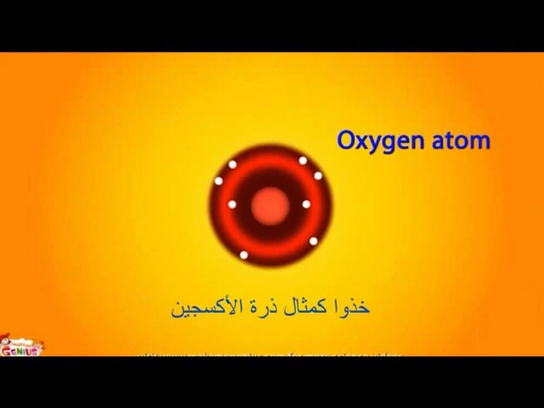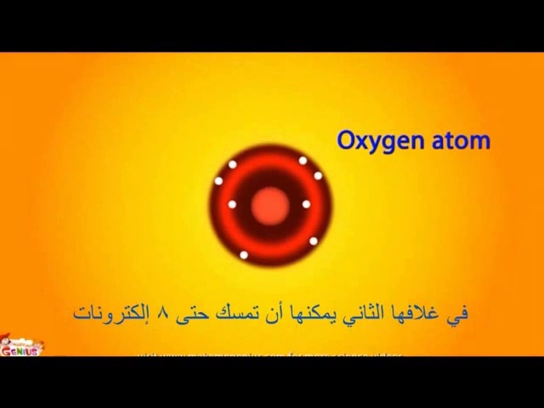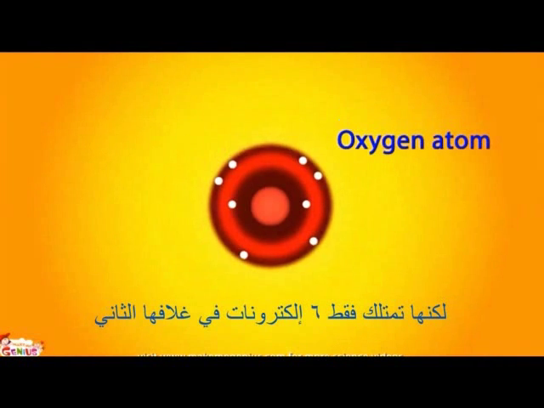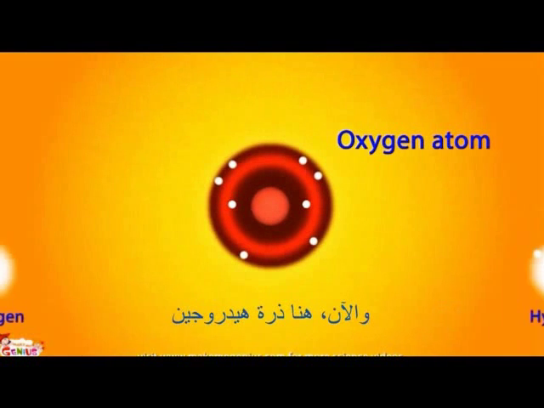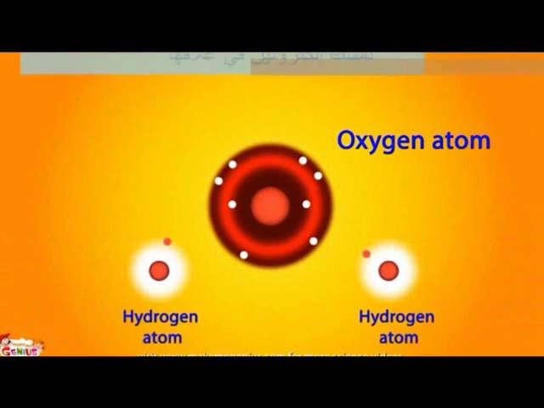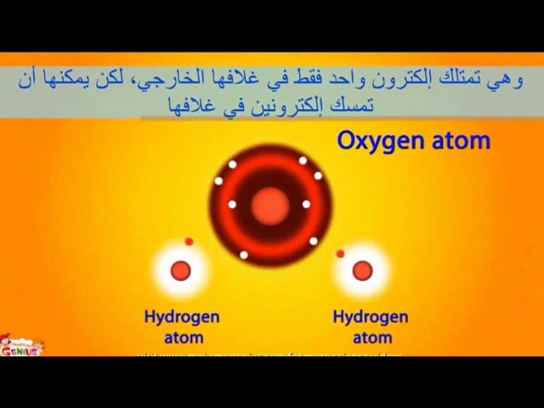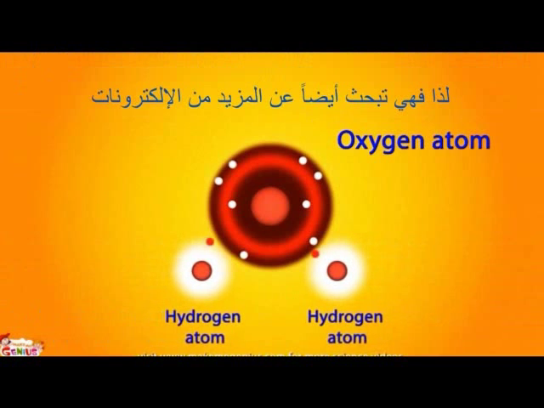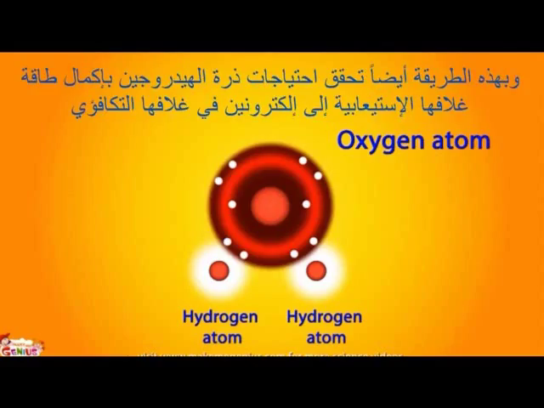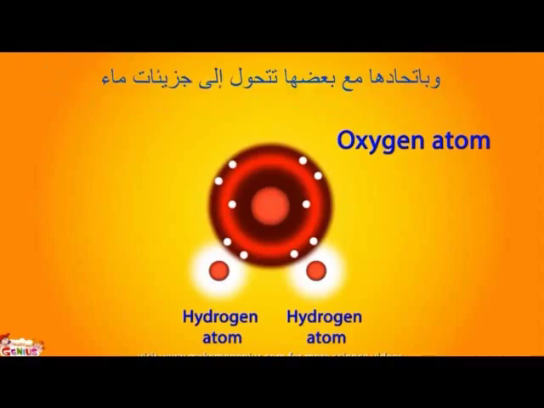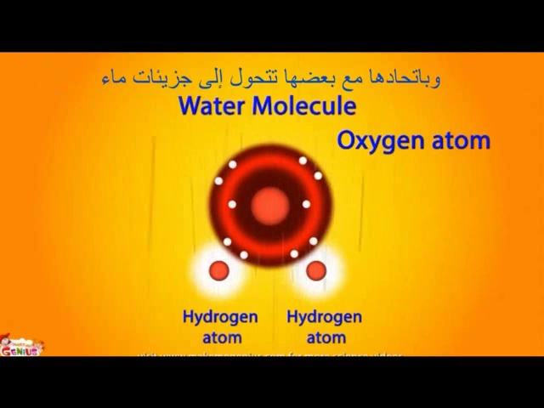Take, for example, an oxygen atom. In its second shell, it can hold up to 8 electrons, but the oxygen atom only has 6 electrons in its second shell, so it is always looking for more electrons to fill its shell. Now, here is a hydrogen atom. It only has 1 electron in its outer shell, but it can hold 2 electrons in its shell. So it is also looking for more electrons. So the oxygen atom bonds with 2 hydrogen atoms to fill its valence shell by sharing 1 electron from each hydrogen atom. In this way, the hydrogen atom's requirement is also fulfilled, as they can also fill their shells to their capacity of 2 electrons in their valence shells. By combining together, they become water molecules.